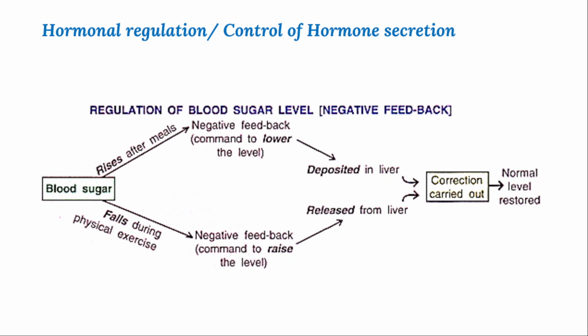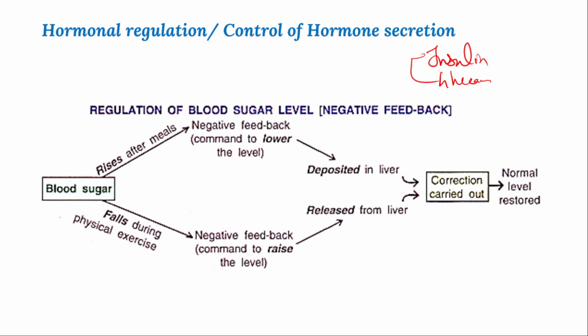Take the example of negative feedback regulation. As I said earlier, insulin and glucagon, and then one more hormone is there, right? These two hormones will have a negative feedback.